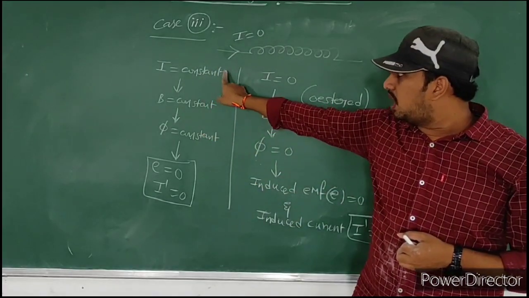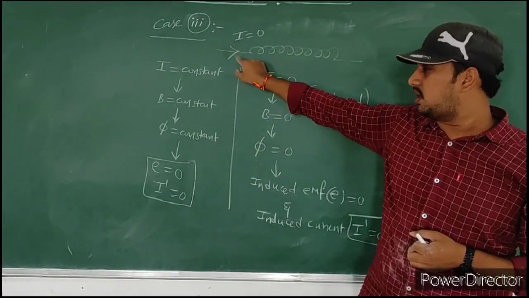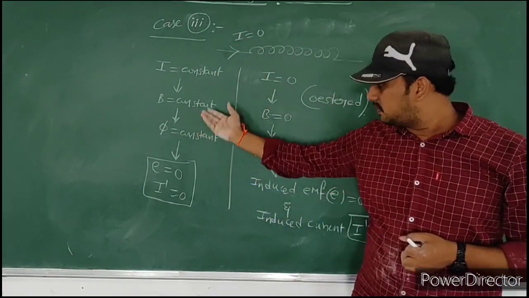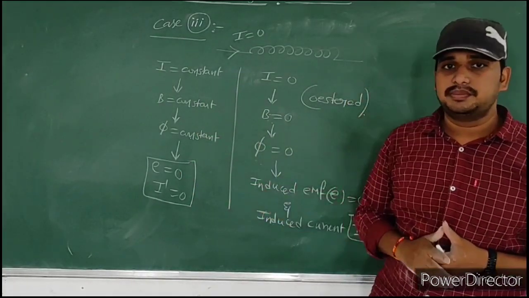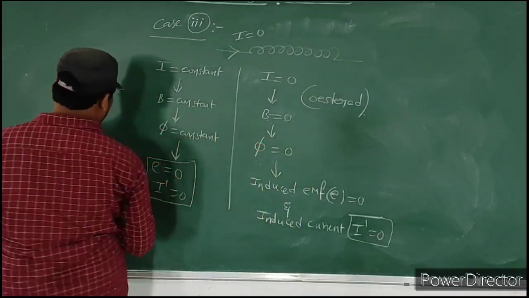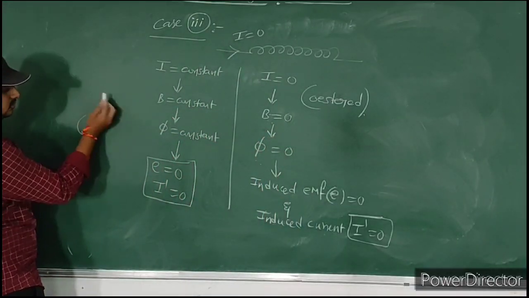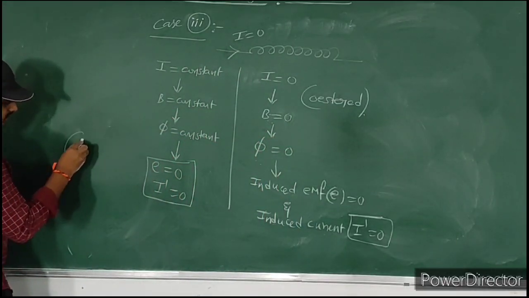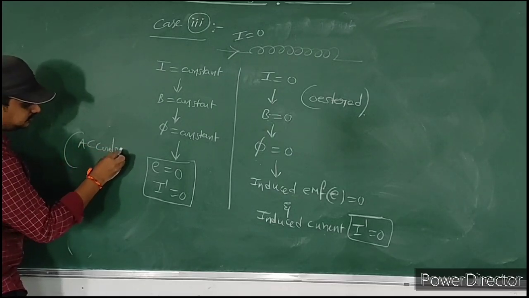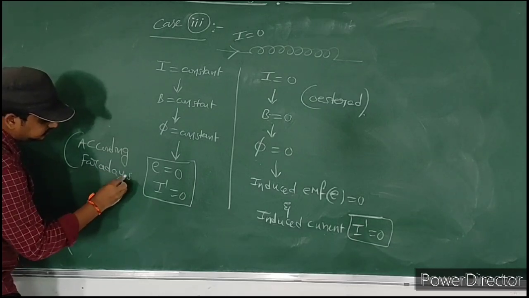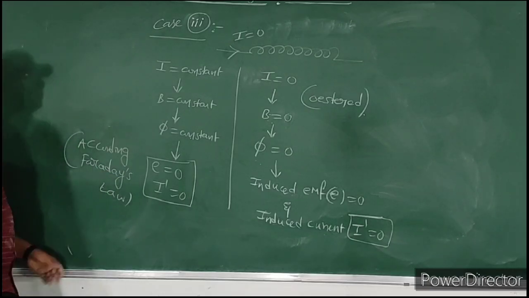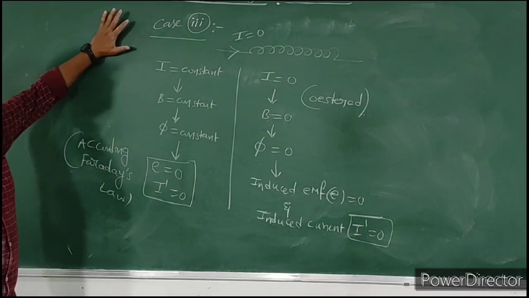If the current passing through the conductor is constant, then also induced EMF is equal to 0 and induced current is equal to 0. How? According to Faraday's law. Here you can write it: according to Faraday's law. Okay, so this is about case 1, case 2, case 3.